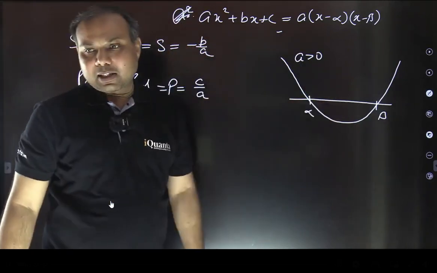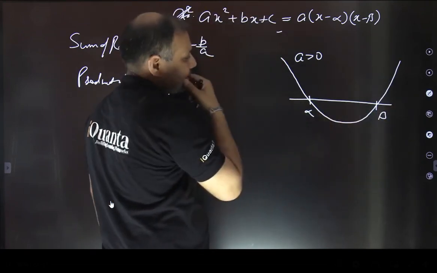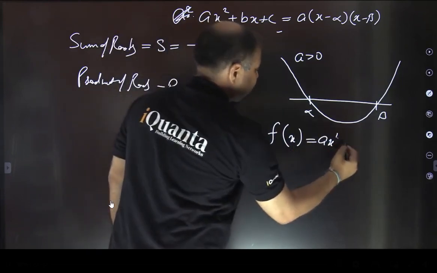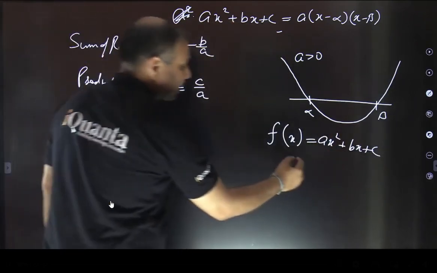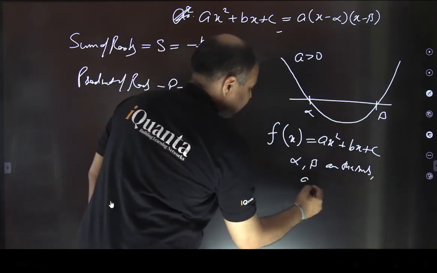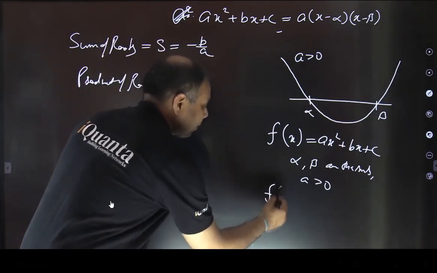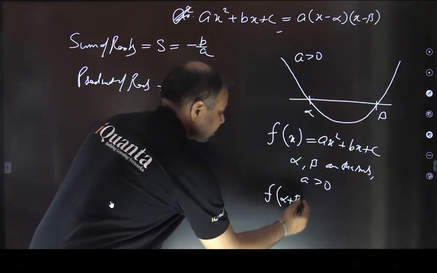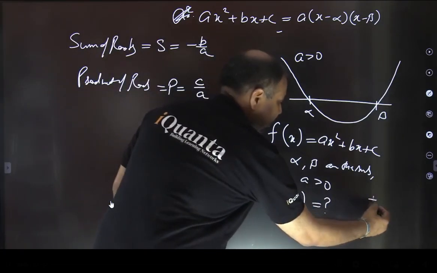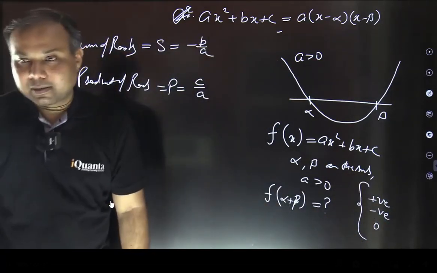Achha, can you tell me in this diagram, let me write it like this: f(x) is equal to ax square plus bx plus c, okay? And alpha and beta are the roots. And a is greater than 0. These are all the information given, and the diagram is already drawn for you. My question is, f of alpha plus beta, what will be the value? Will it be positive, negative, or 0? These are the options. Please answer.